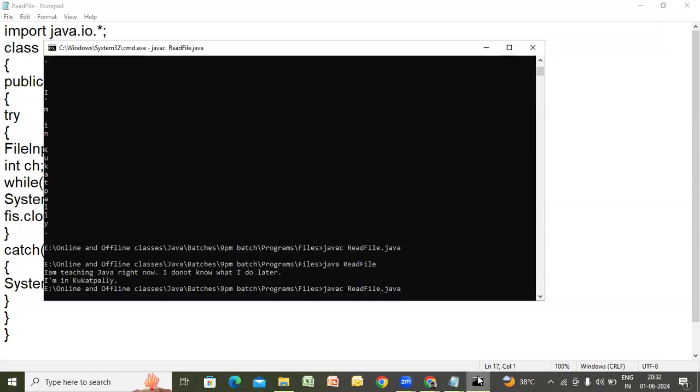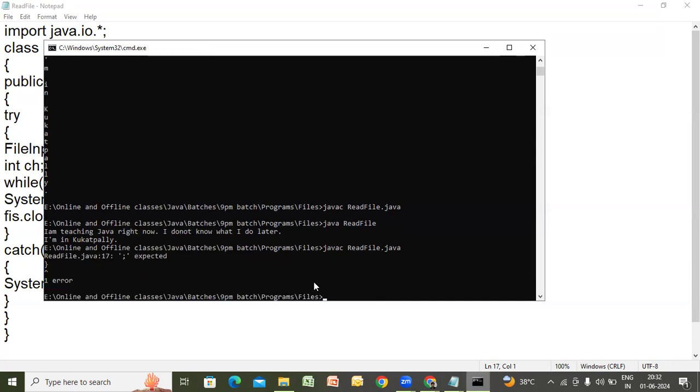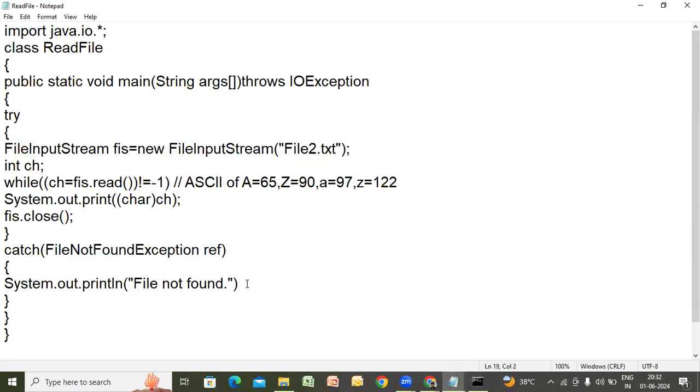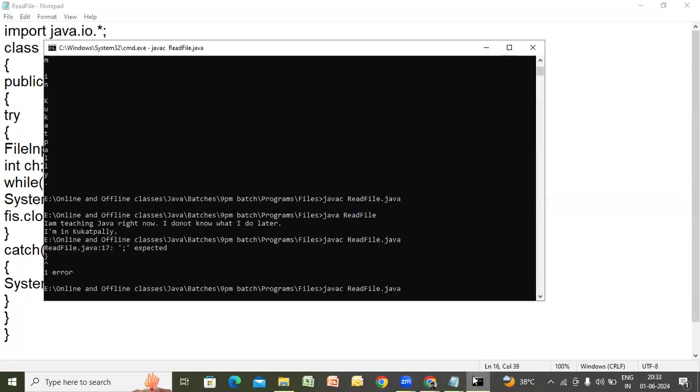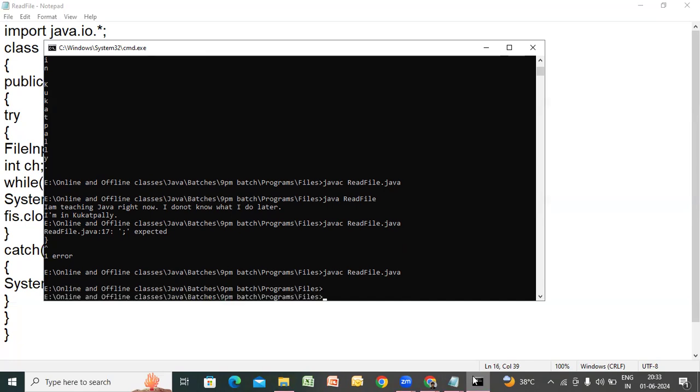Now see again. Semicolon, I did not put it here. Right. Okay. Read file. Right, compiled. Let us run this.